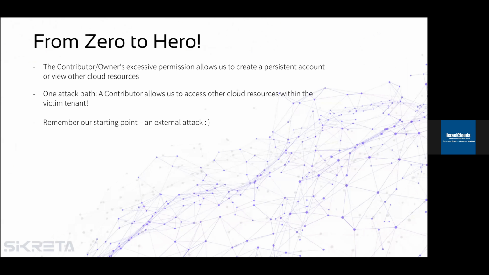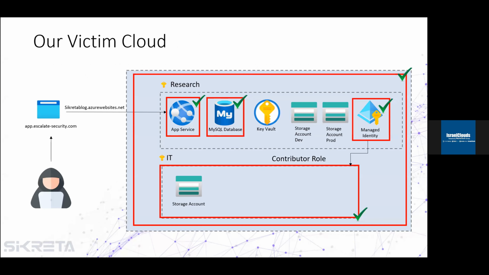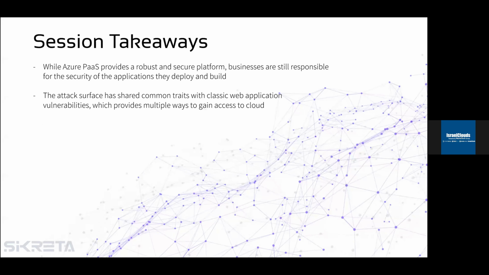So based on the information we have seen, we can use the excessive permissions of the second subscription to access other cloud resources as either owner or contributor. So we reached the end and we finally got control of the cloud of the victim. A few takeaways from this session.